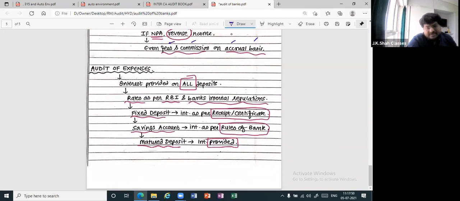Thereafter, audit of expenses, very simple. Expenses will be on deposits, because the public deposits in the bank and the bank has to pay interest on that. So interest should be provided on all deposits. Thereafter, the rate should be as per RBI and the bank's internal regulations. For fixed deposit, the rate should be as per the receipt or the certificate. Thereafter, savings bank should be as per the rules of the bank. And lastly, even if there are matured deposits, supposing you made a fixed deposit for 3 months, but the 3 months are over, so the deposit has matured, even then interest still has to be provided for. All cool? Now, just two, three things are left to complete the chapter.